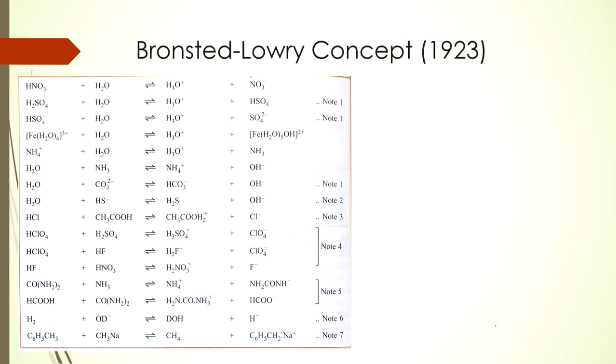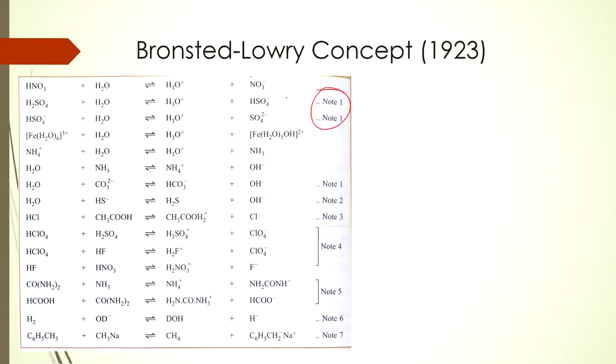Okay, so we'll go to the next slide. In this slide, there are several examples which you will have to do in your homework copy to consider these acid-base type of reactions and try to determine these acid-base pair or conjugate acid-base pair and try to give the nomenclature as acid 1 plus base 2 to give acid 2 plus base 1. So try to do the thing in your homework copy. From this slide, I will discuss something. So just take this note 1.